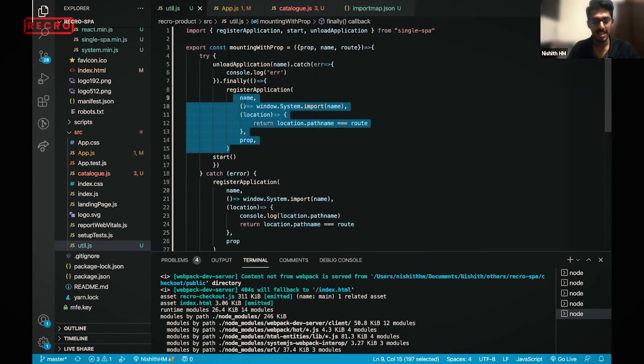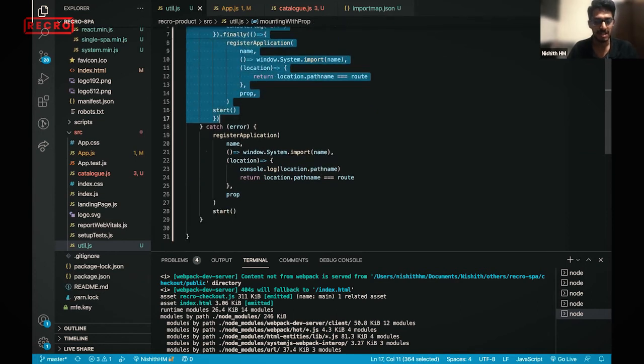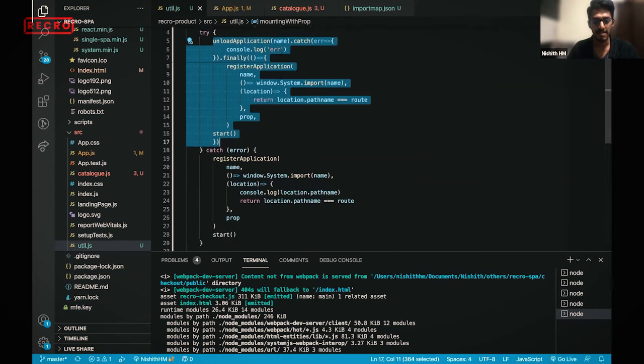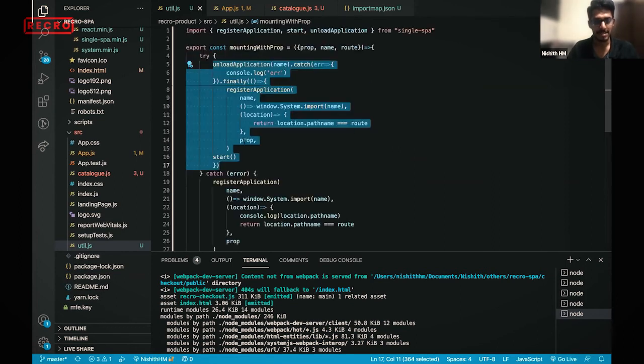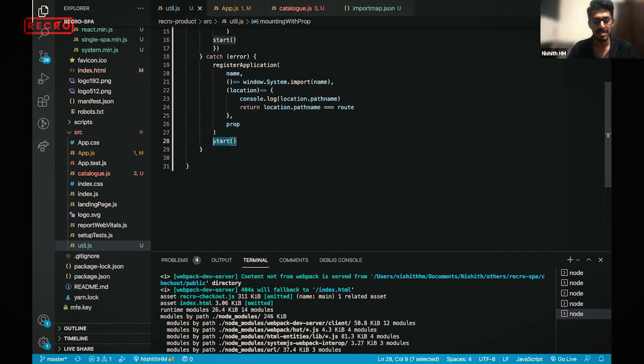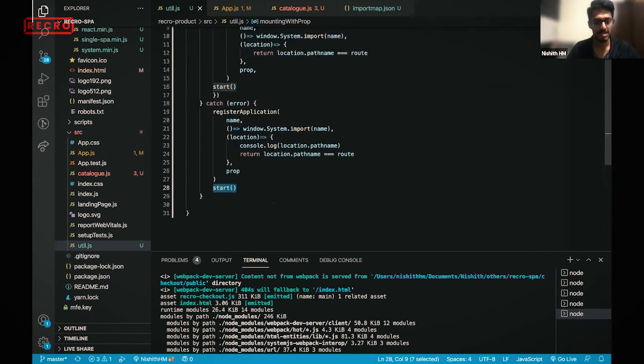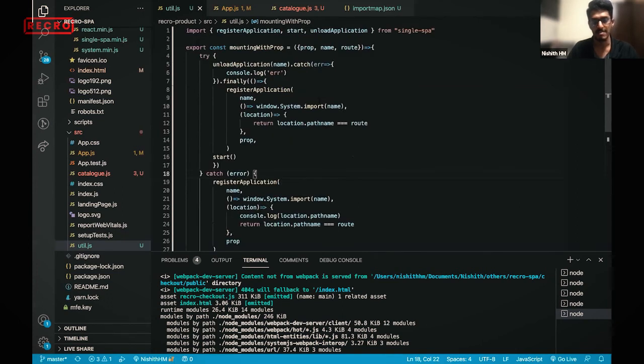If there's an error, it just means that the unload application has not worked. It normally works if there's an app. If there's no app, then it's just a registration. So it's just handling that, and I'm just starting the MFE. Even in both the states I'm starting it, so wherever it comes from, it should start. So that is the entire model we have here. And how do we use this method? It's very simple.